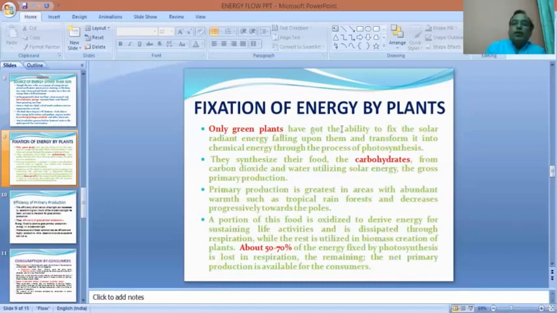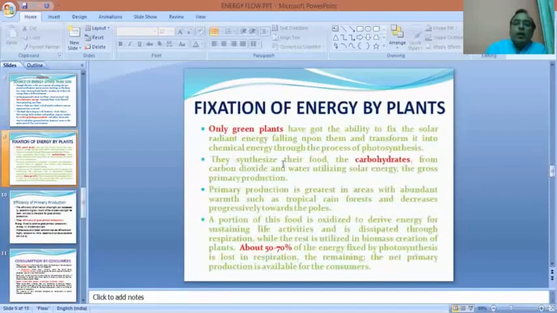Only green plants have the ability to fix solar radiant energy. They utilize this energy to convert carbon dioxide and water into carbohydrates. Oxidation of carbohydrates requires oxygen.